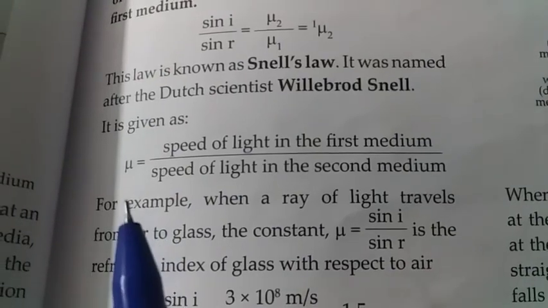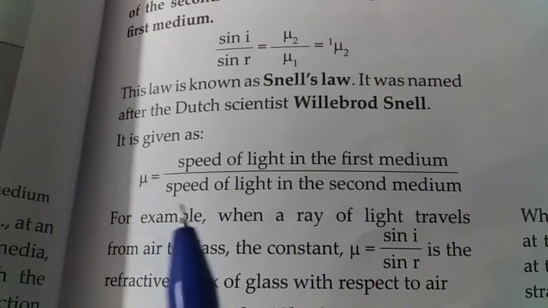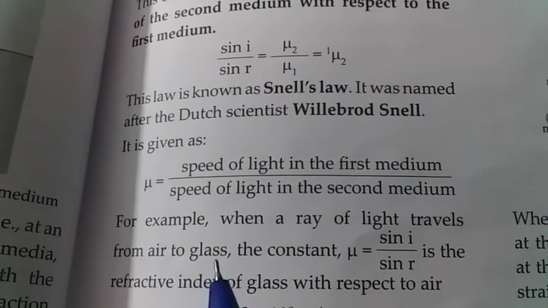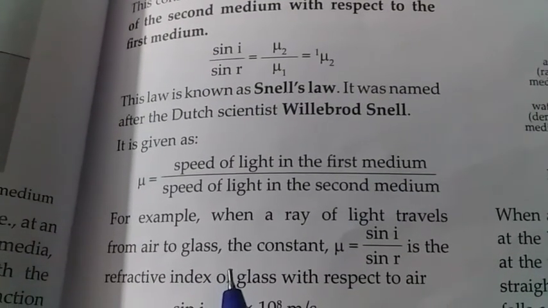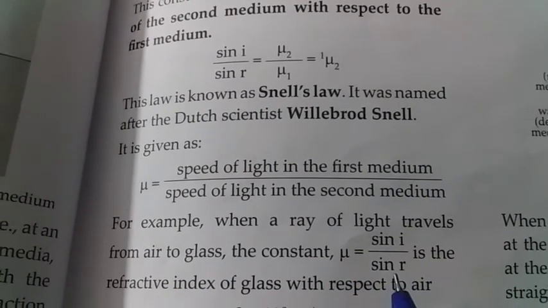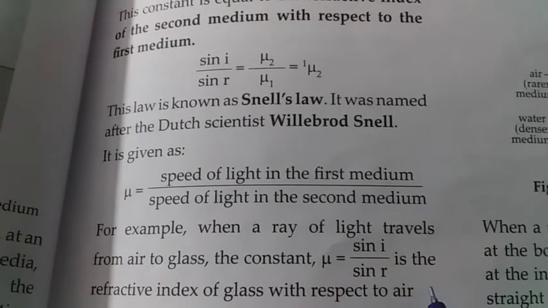So what is the refractive index? That is the speed of light in the first medium upon speed of light in the second medium. Like for example, when a ray of light travels from air to glass, the constant sin i upon sin r is the refractive index of the glass with respect to air.